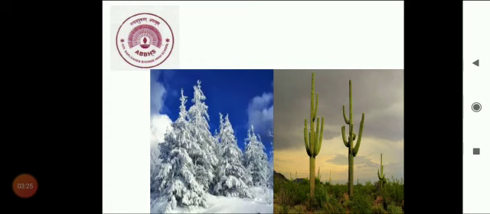Now plants in Rajasthan: these plants do not bear leaves. Instead, the leaves are reduced to needle shape or are modified into thorns. The stem is fleshy and green to carry out photosynthesis. It has a waxy coating on its body surface. All these modifications in their body structure prevent the loss of water through transpiration. The roots of these plants go deep into the soil in search of water. Examples of these types of plants are cactus and bubble tree.